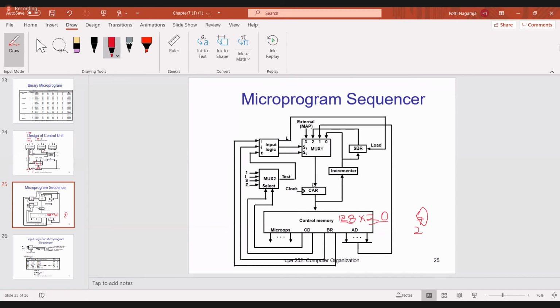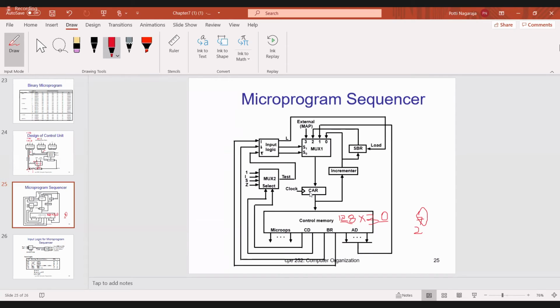If you are not getting any branch instruction... Now before that, to understand one important point: while executing the main program, if you get the call instruction, what do you have to do? Suppose the main program has 10 instructions. Assume that in the main program I am executing the 5th instruction, and I understand that it is a call instruction.